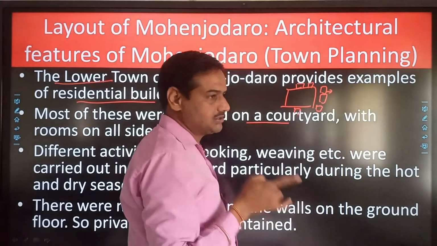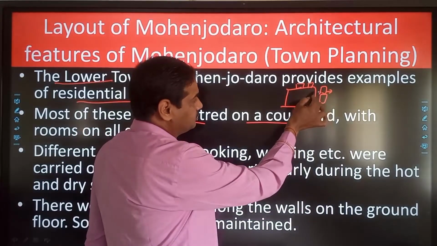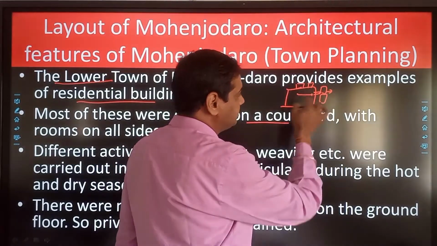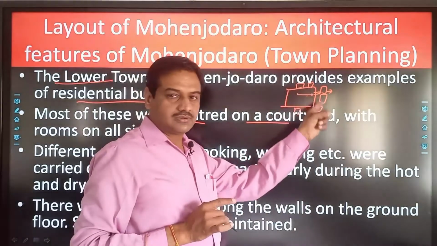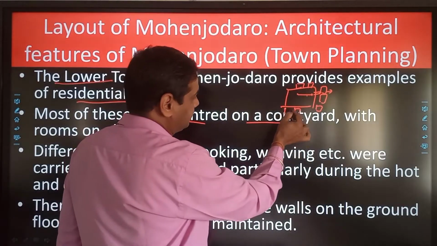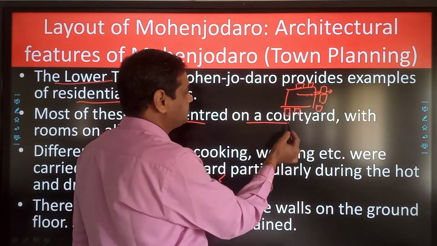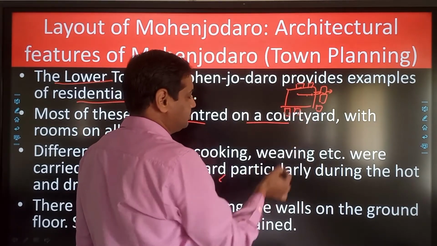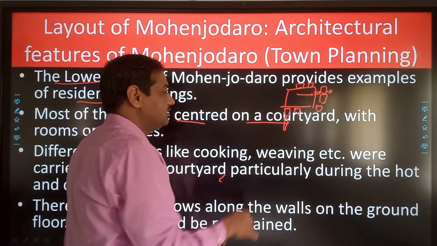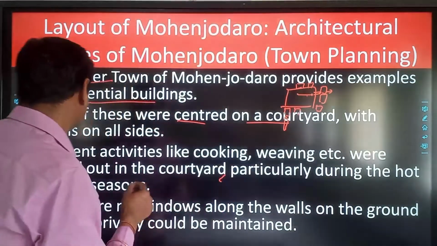There was no outside window, just to keep the privacy of the room, and the rooms used to open into the courtyard, but there was no window, and light used to enter the room through the doors only, not through windows. The entrance of the house was not directly in front of the courtyard; rather it was on the side so that nobody could peep into the house, and to keep the privacy of the house, the interior was not visible from the main entrance.